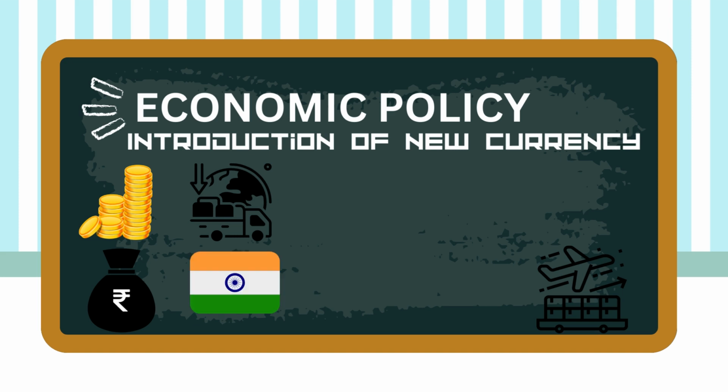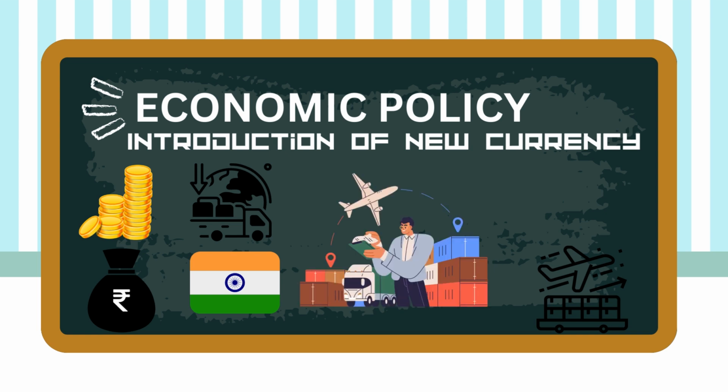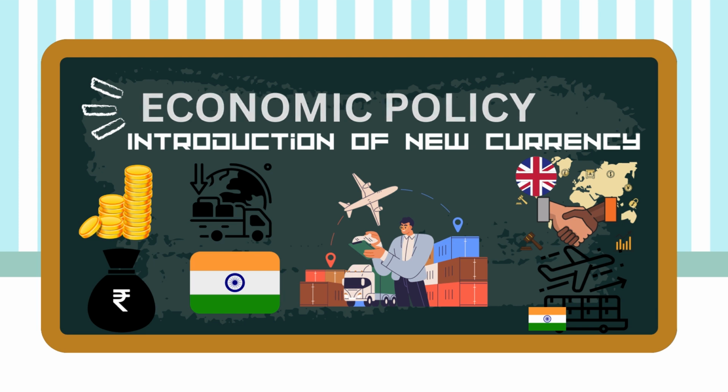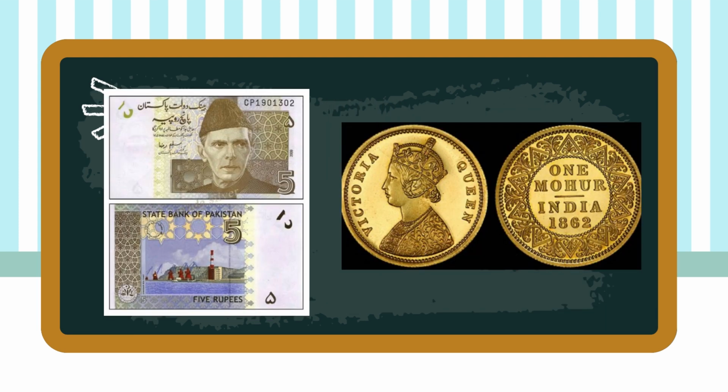Number 4. Import duties. In India, most of the things were imported from Britain on the terms which suited them best. It was difficult for the Indian traders to bear the burden of import duties. Therefore, the trade was handled by the British mostly, and very few Indians got the chance to import items and goods. In front of you, you see two images. One is the mohur, the coins they were using in India, and the second is the 5 rupee note.